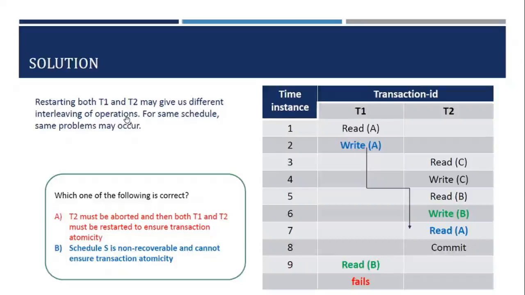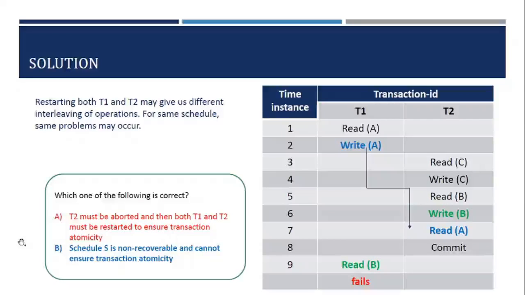But when we restart, we will not get a schedule exactly like this. We may get a schedule with a different interleaving of operations. Again, for that schedule, some other problems may come. Or if we consider the same schedule repeated again, the same problem may occur.